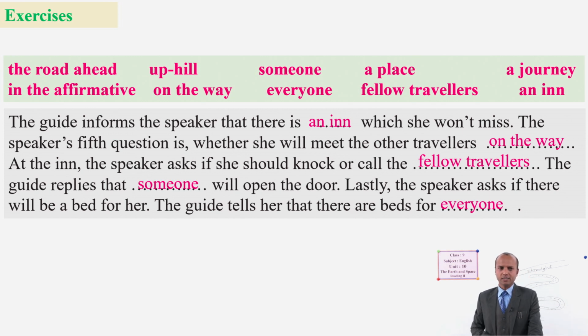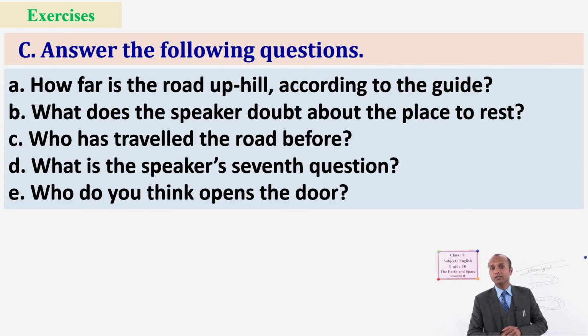Okay, dear students, let's see the next section of the activity, that is question answer. Read these questions. How far is the road uphill according to the guide? What does the speaker doubt about the place to rest? Who has travelled the road before? Number D: What is the speaker's seventh question? And who do you think opens the door? You have to answer these questions by reading the poem. You can just answer these questions because we have discussed a lot about the poem, can't you? Okay, let's see the answers.